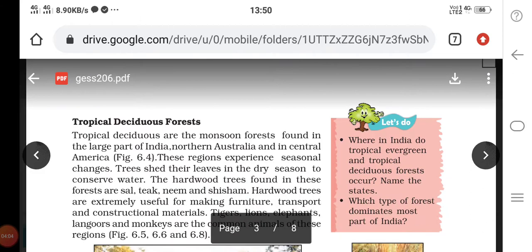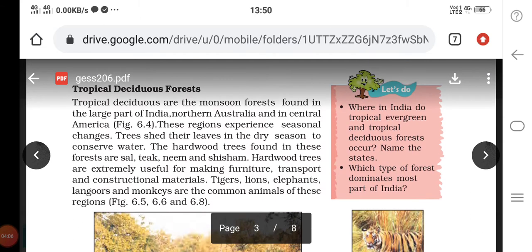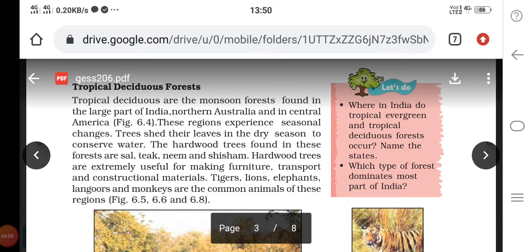Now let's see about tropical deciduous forest. Tropical deciduous forests are the monsoon forests found in a large part of India, northern Australia and in Central America. These regions experience seasonal changes. Trees shed their leaves in the dry season to conserve water. The hardwood trees found here are sal, teak, neem and shisham. These trees are useful for furniture, transport and constructional materials.